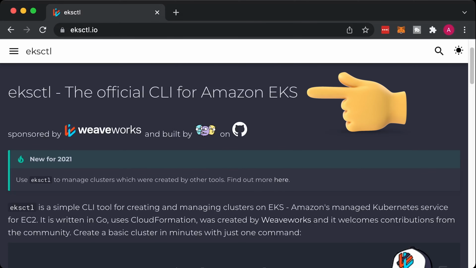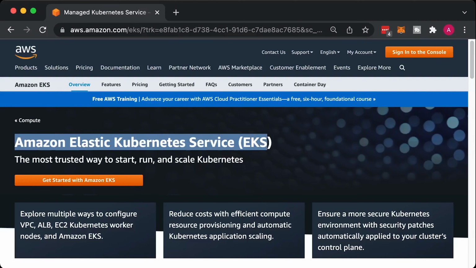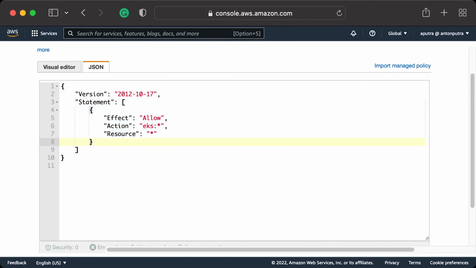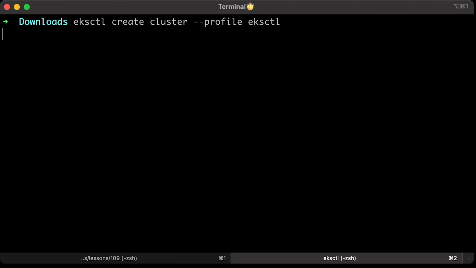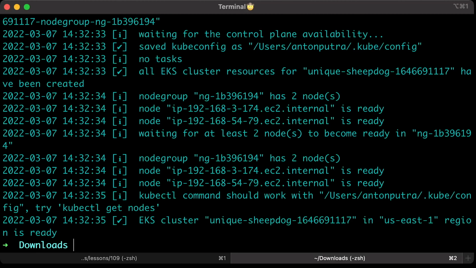In this video, I'll show you how to use eksctl tool to quickly create EKS cluster in AWS. I think it's the easiest and fastest way to get up to speed with Kubernetes in AWS. First, we will create a dedicated user for eksctl and set up a local AWS profile. For the first demo, we will simply use create command and rely on eksctl defaults to create a cluster.